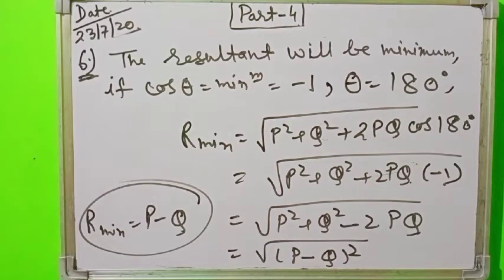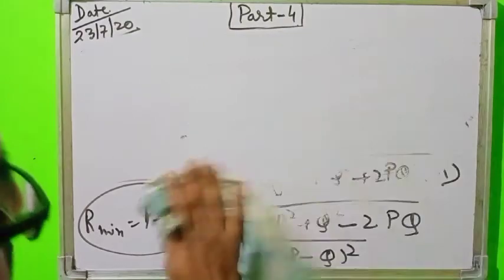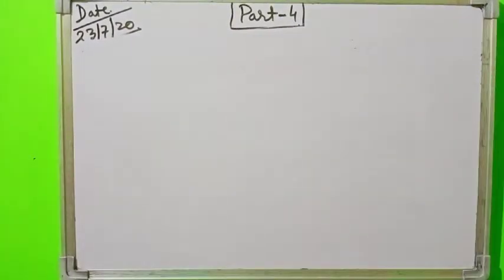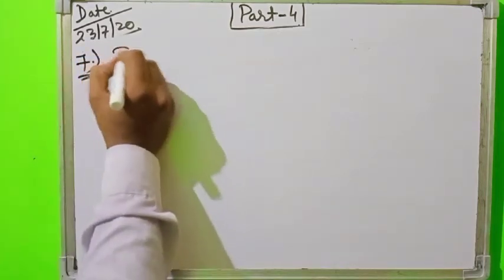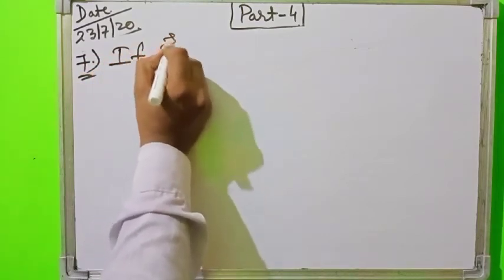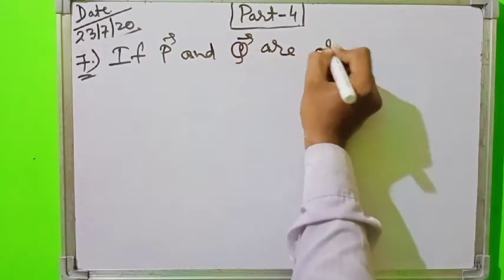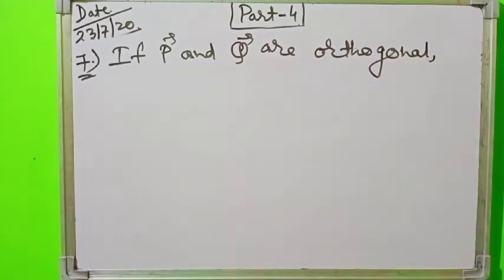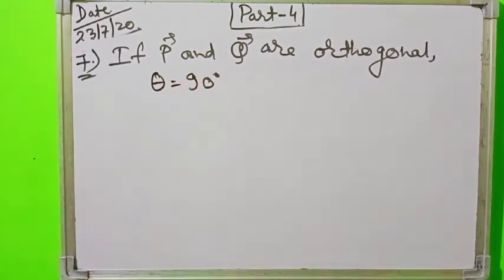Now when two vectors are perpendicular to each other, if vectors P and Q are orthogonal, orthogonal means that both the vectors are perpendicular to each other, that is, theta is equal to 90 degree.